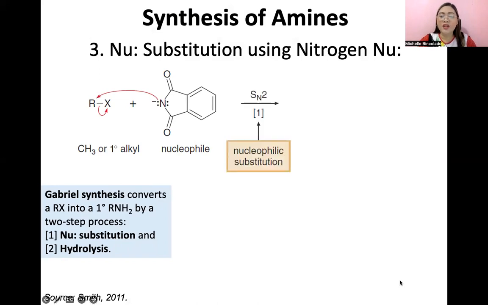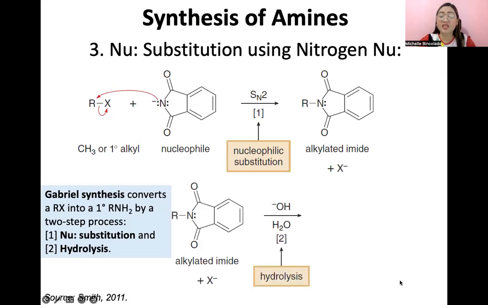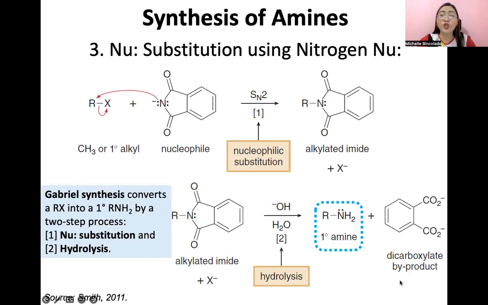So the first step is a nucleophilic substitution reaction. That's why we specify na ito ay methyl or primary alkyl halide because this occurs via SN2 reaction. So this is the formation of the alkylated imide. And class, in the second step, hydrolysis will be the formation of the dicarboxylate byproduct. And of course, yung goal mo na i-produce na primary amine. Okay? So ayan guys, ang 3 ways or 3 reactions to produce amines.